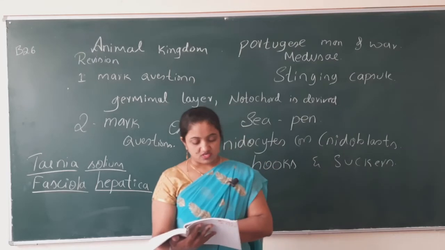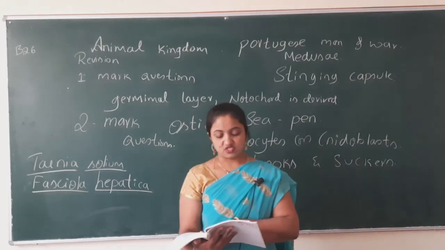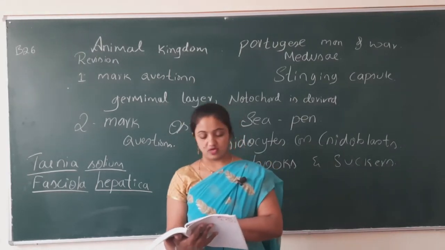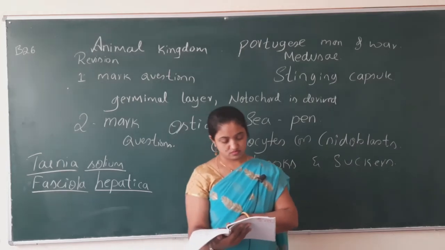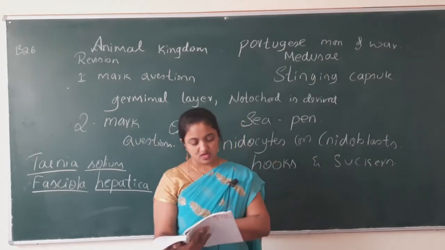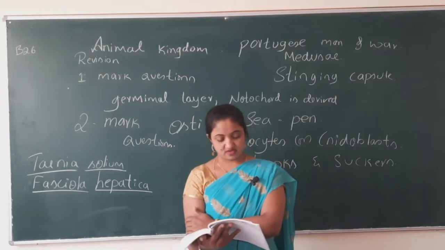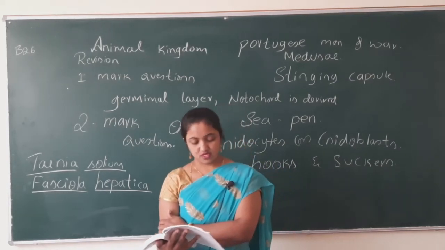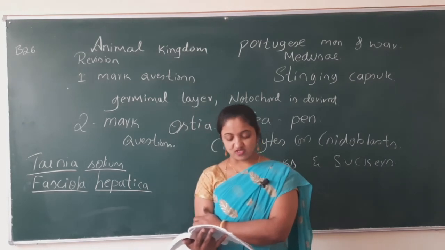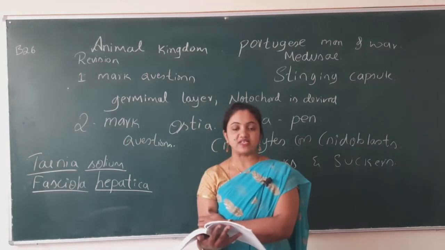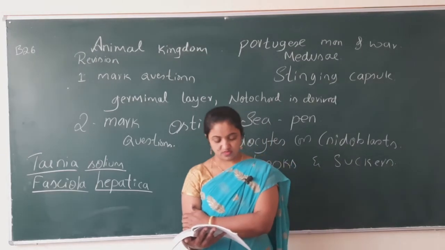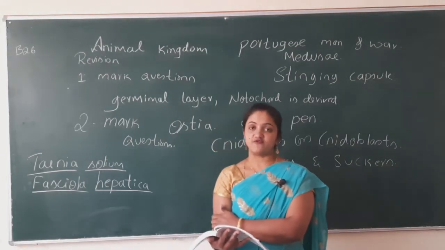The next question is, name the sensory structures of arthropoda. Name any two economically important insects. What is the function of water vascular system? You have to write two.